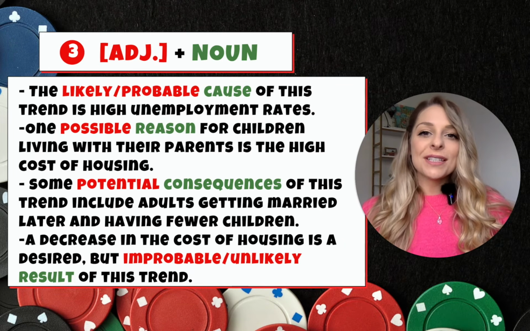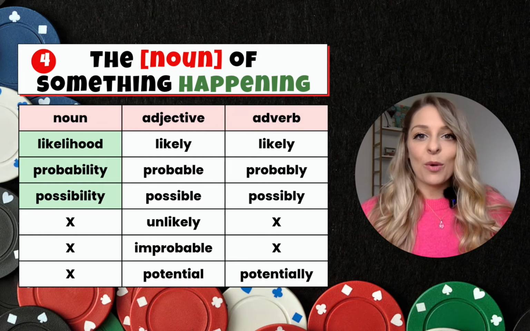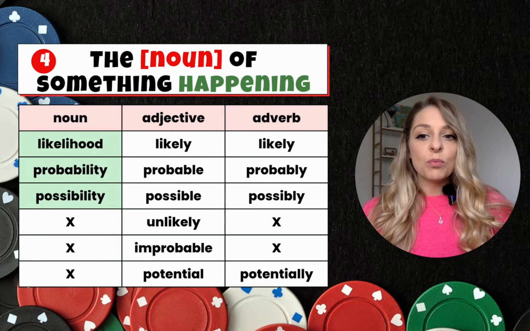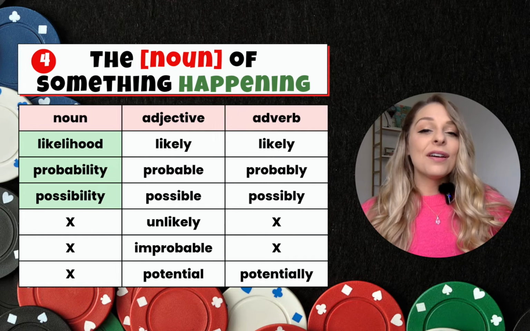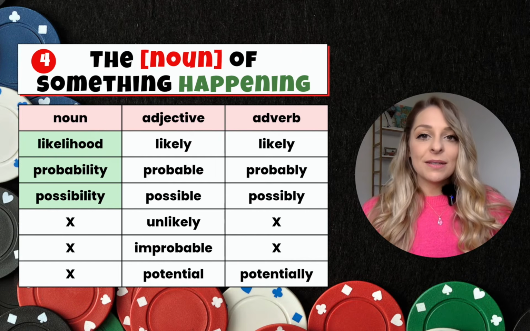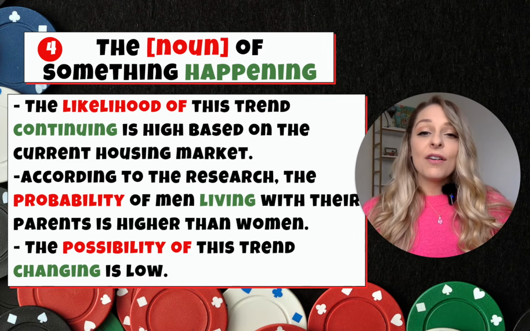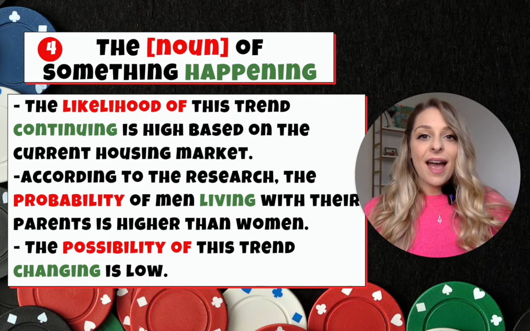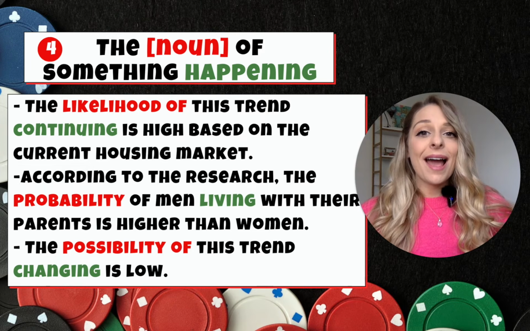Now, so far we have focused mainly on our adjectives, so let's take a look at how we can use some of these nouns to talk about probability. Here we have likelihood, probability, and possibility. And we can use these with the grammar of the noun of something happening, the likelihood, the probability, or the possibility of something happening. Let's take a look. We can say, the likelihood of this trend continuing is high based on the current housing market. So here we're using the noun likelihood and then the likelihood of what? Of this trend continuing. And make sure you use that ing form.